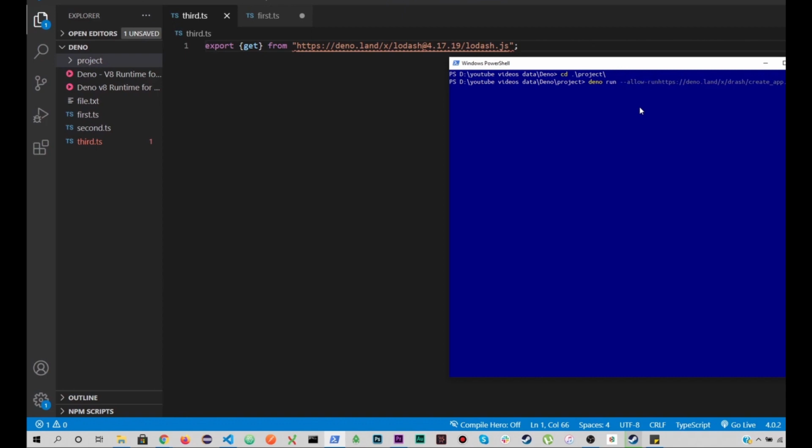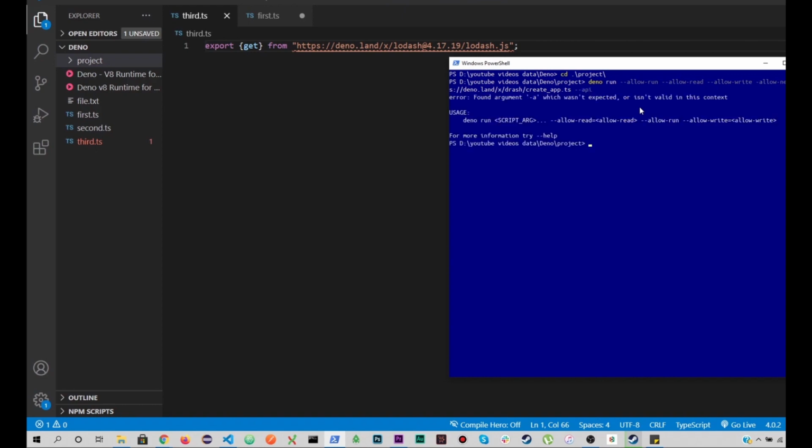So first of all, I need to pass allow run, and I can pass allow read because I'm reading the file, and then allow write, and then allow net, obviously because I'm accessing the network. And the last thing I would need to add is I want to pass a flag to this create app.typescript file, and it requires multiple flags. I want to create a project